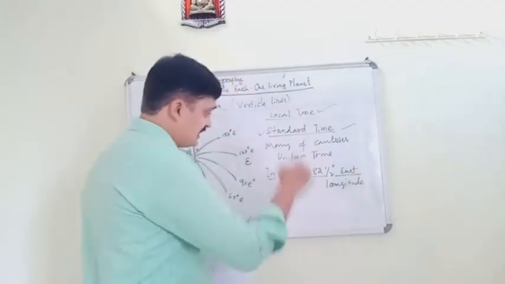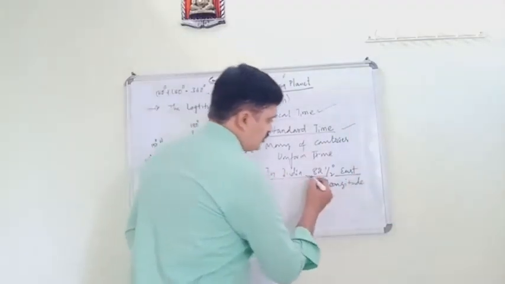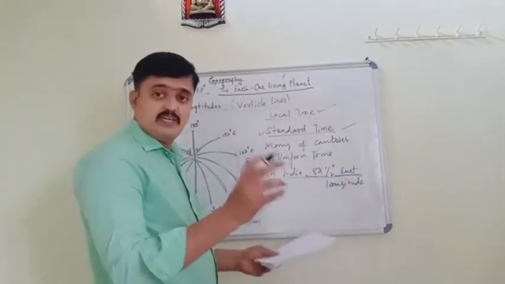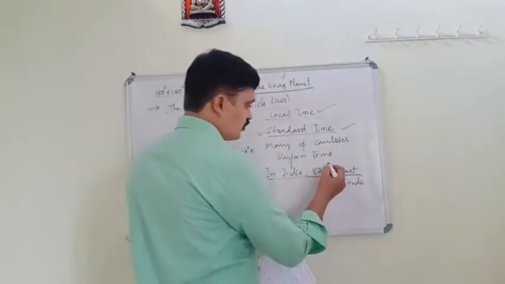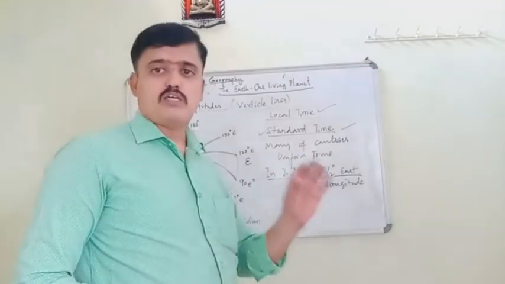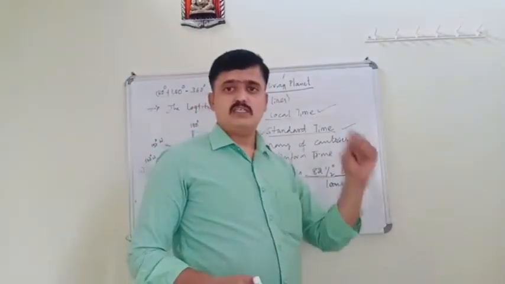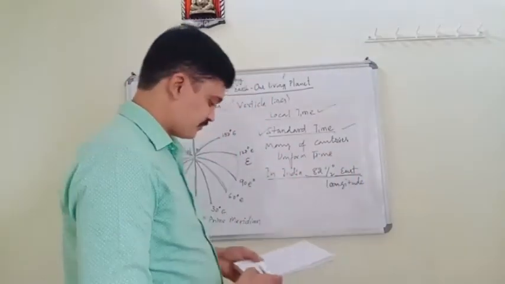In India, that meridian is 82.5 degree east longitude.